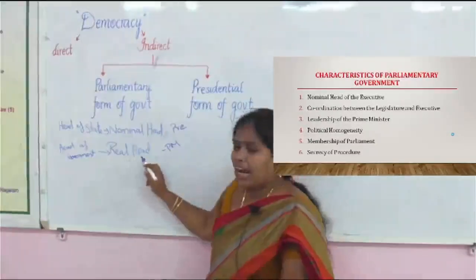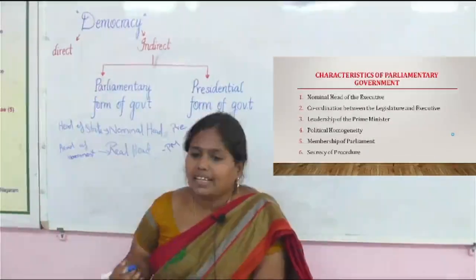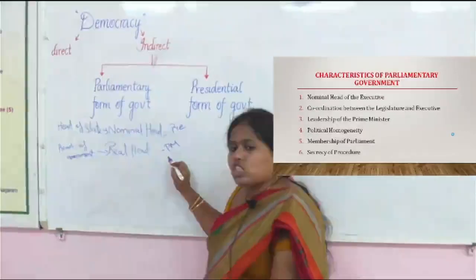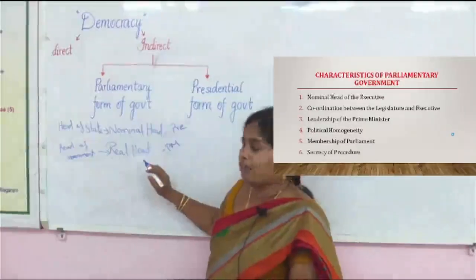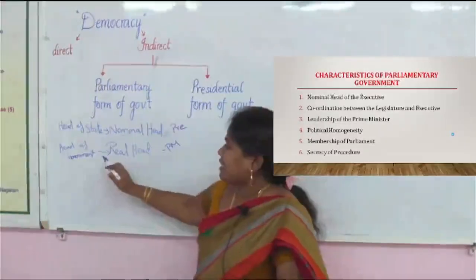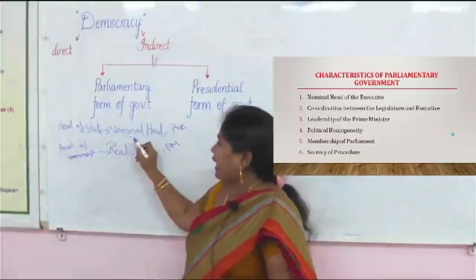But in reality, in the functioning and implementation, the prime minister does the decision making. That is why we have two heads. He is the head of the government. Is that clear? So we have a nominal head here.